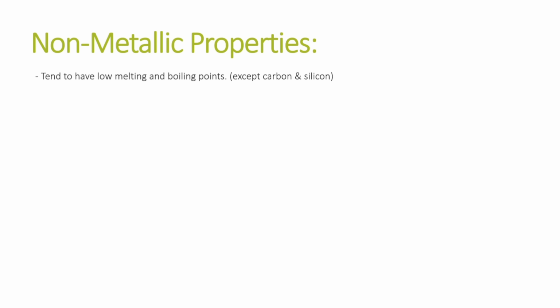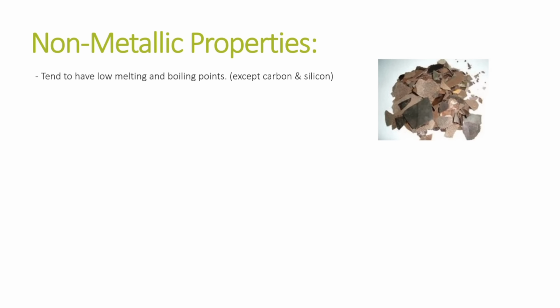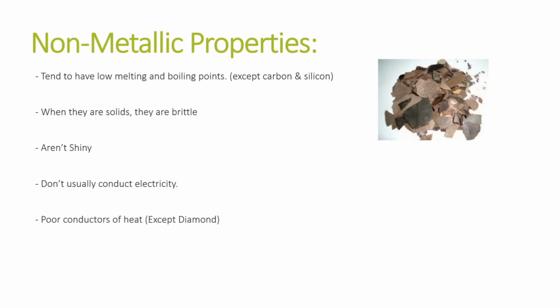Now let's move on to non-metallic properties. Non-metals have low melting and boiling points, except carbon and silicon, which have high melting and boiling points. Secondly, non-metals are brittle when they are solids. This means they can shatter into pieces when they are solid. Non-metals are not shiny and they do not usually conduct electricity. However, there is an exception of graphite, which is an allotrope of carbon. It can conduct electricity.